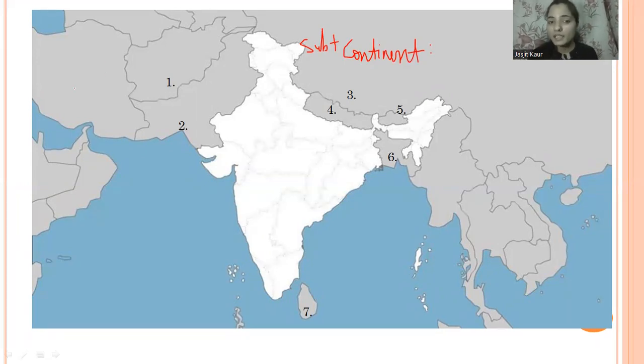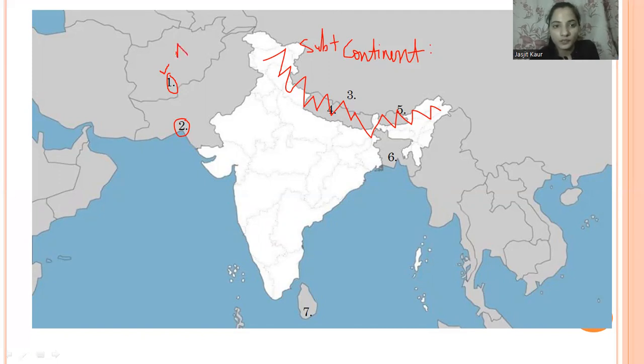Like India is a subcontinent because it is separated from Asia by the Himalayan mountains, which are located in the northern part of India. So here we have the Himalayan mountains. Because of these physical features present here, India is separated from the main continent, that is Asia. Now here I have written some numbers. You have to tell me which country each is depicting. Like number one, what is the name of this country?